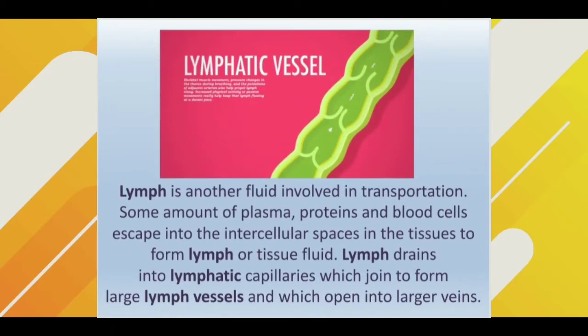Lymph. Lymph is another fluid involved in transportation. Some amount of plasma protein and blood cells escape into the intercellular spaces in the tissues to form lymph or tissue fluid. It is similar to blood but colorless and contains less proteins. Lymph carries digested and absorbed fat from the intestine.